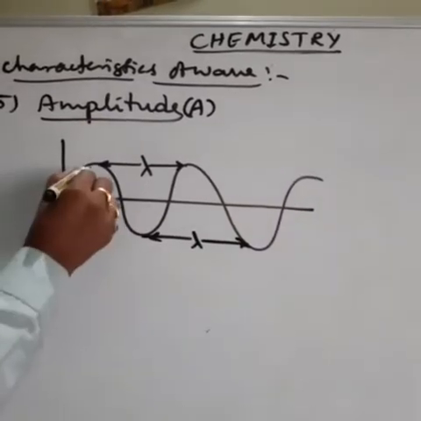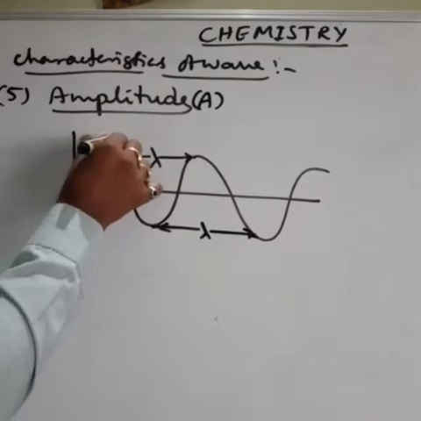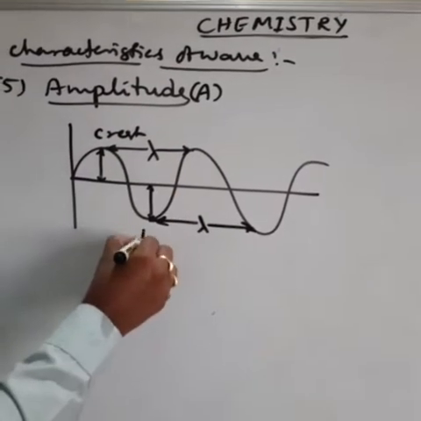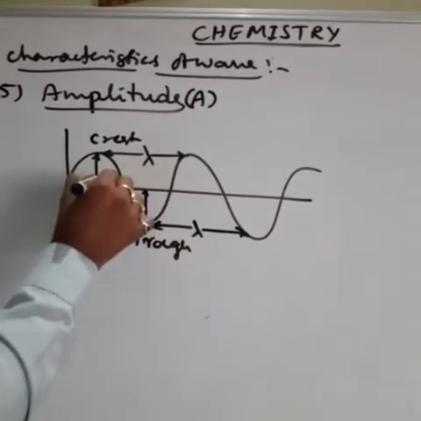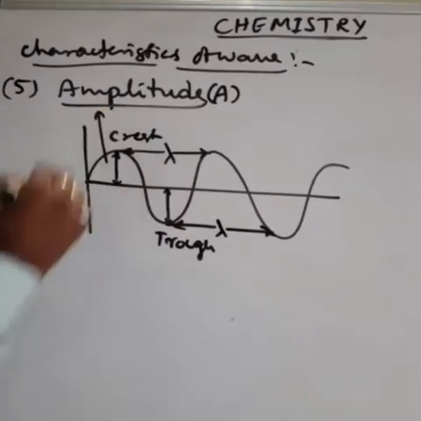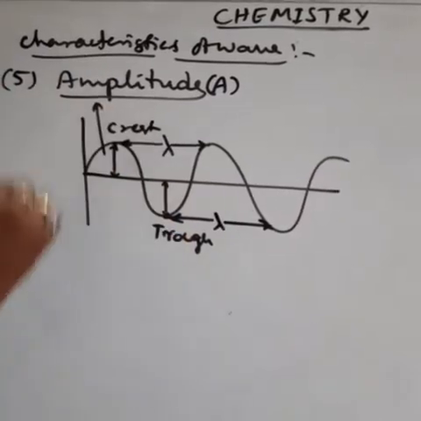Amplitude means the height of the crest or depth of the trough. The height of the crest or depth of the trough is called amplitude. So this is called amplitude.